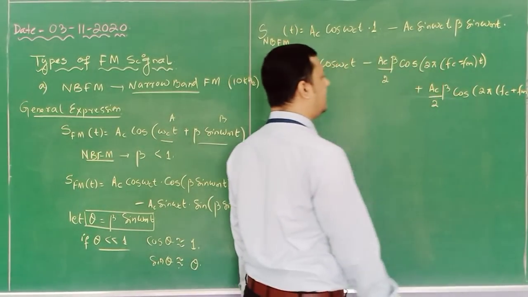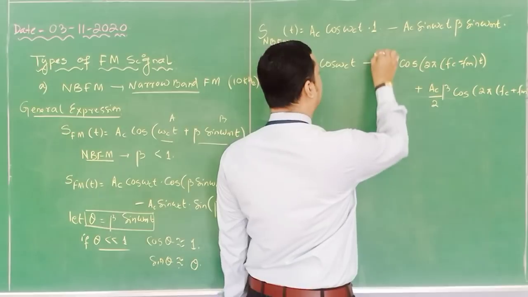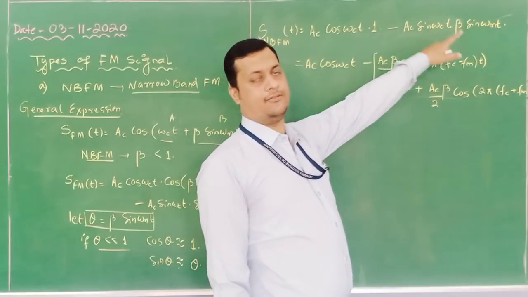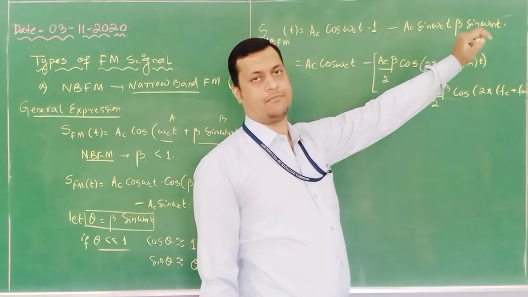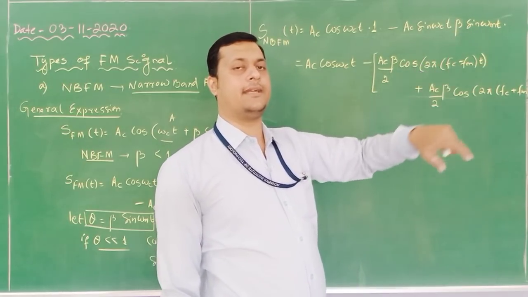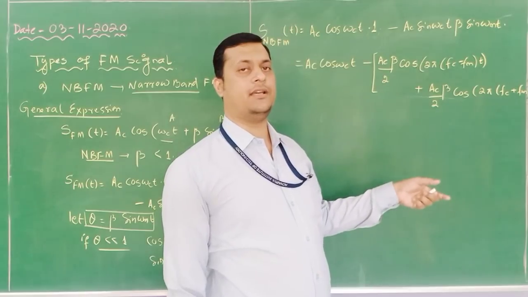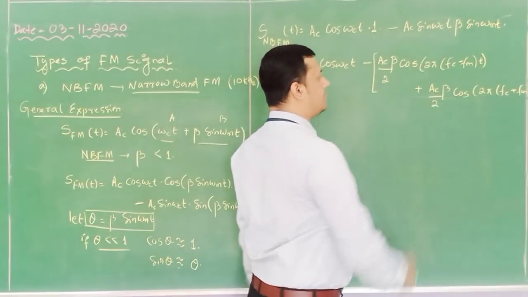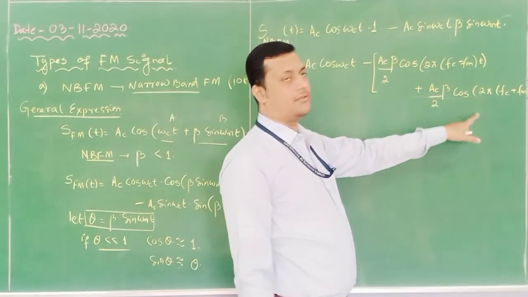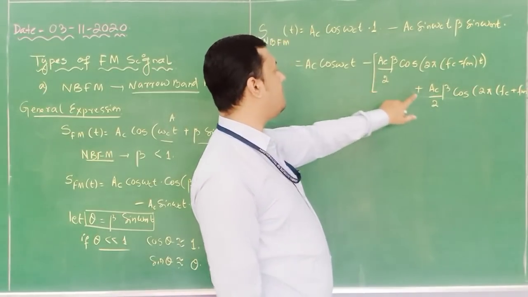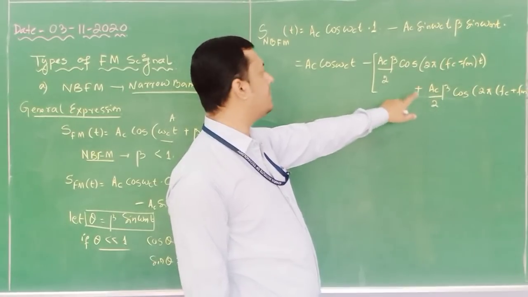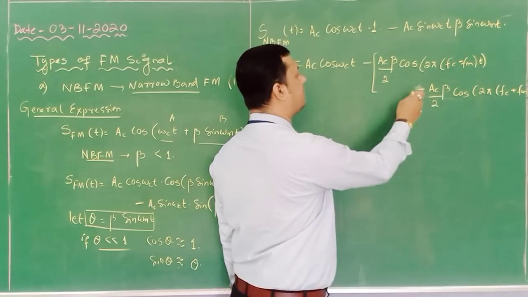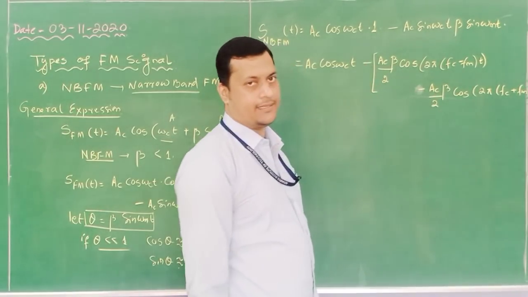So this is my equation. This is an expansion of A_c β sin A sin B. Sin A sin B means it is cos of A minus B minus cos of A plus B. So that I have written. The minus term, if I take it inside, it becomes minus; if I open it, it becomes plus.